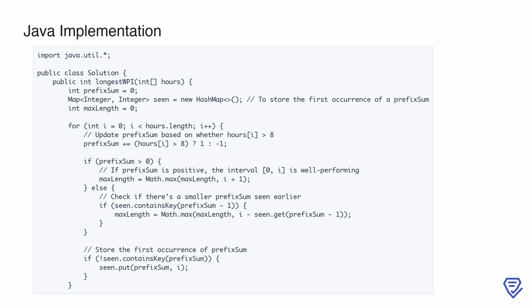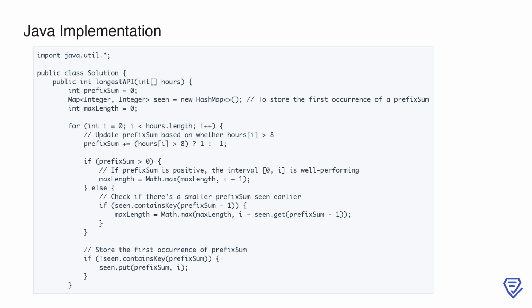At each step, we update the prefix sum by adding 1 if the hours worked on a given day are greater than 8, or subtracting 1 otherwise. If the prefix sum becomes positive, it means the interval from the beginning up to the current index is well-performing, so we update max length to the maximum of its current value and the length of this interval, which is i+1.